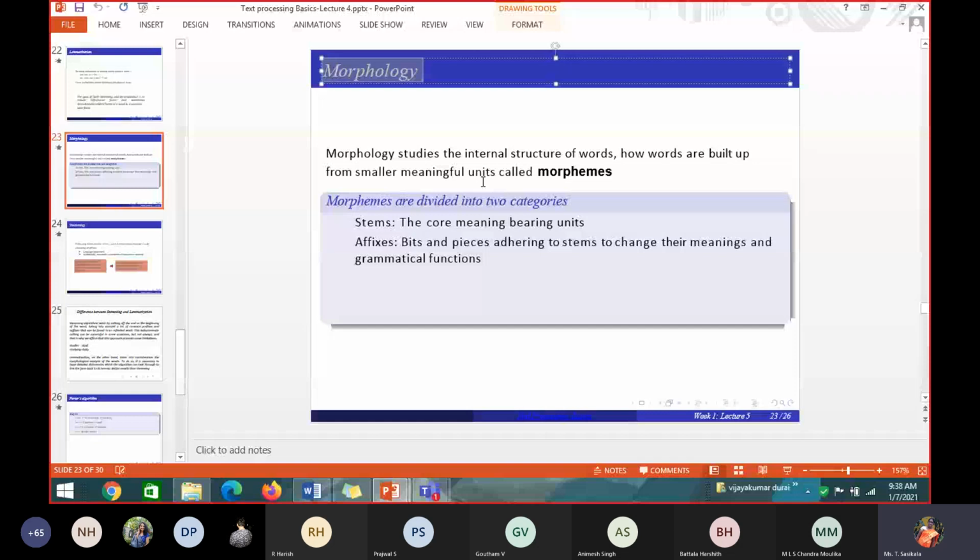All these, that study of the internal structure of the word, that is how the words are built up from smaller meaningful units, we call it a morpheme. The smaller units from which the word has been derived, that smaller word go, we call it a morpheme. Okay, morphemes. So morphemes are divided into two categories. So we have a stem and the affixes. What is a stem here? The core meaning bearing unit.